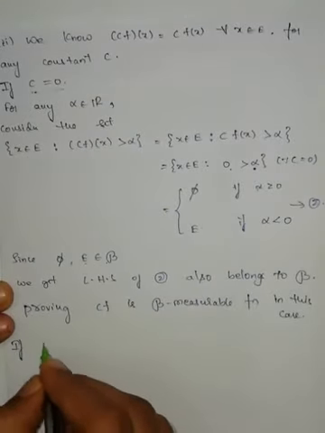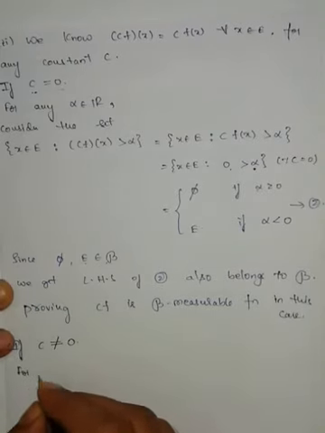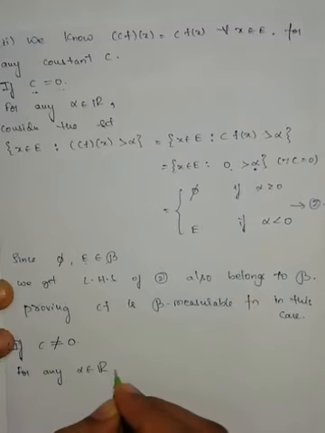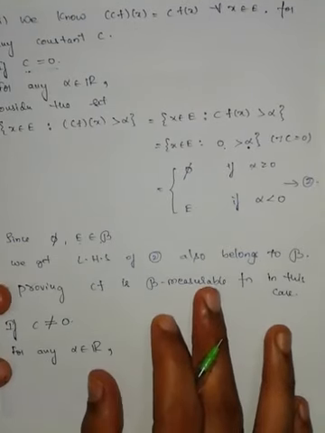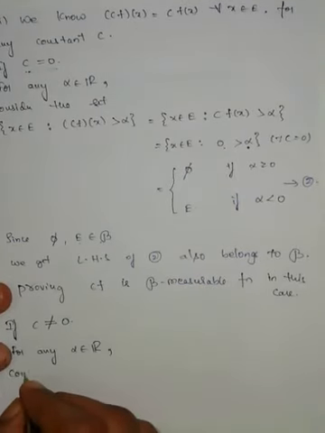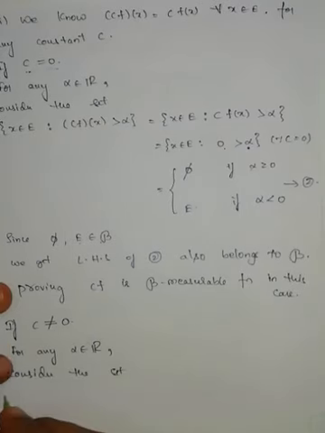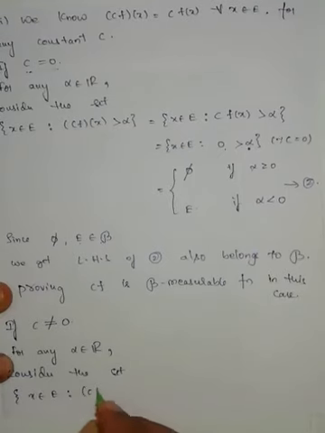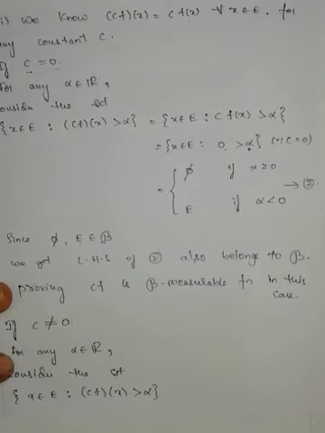What if c is not equal to 0? If c is not equal to 0, for any alpha belongs to R, consider the set of all those elements belongs to E such that cf of x greater than alpha.